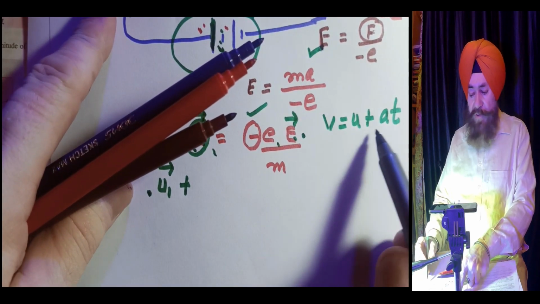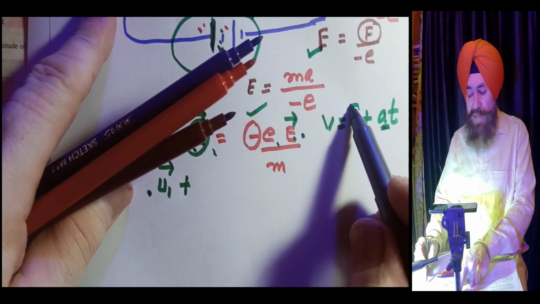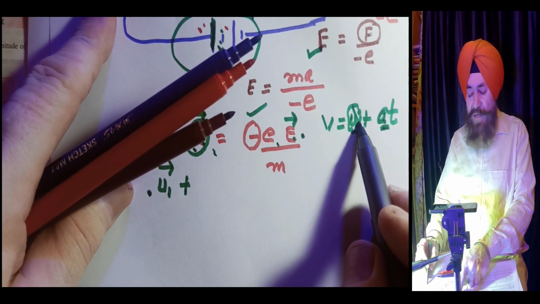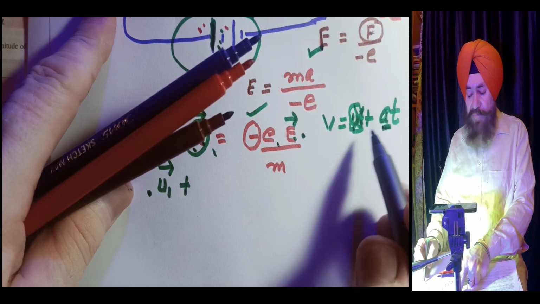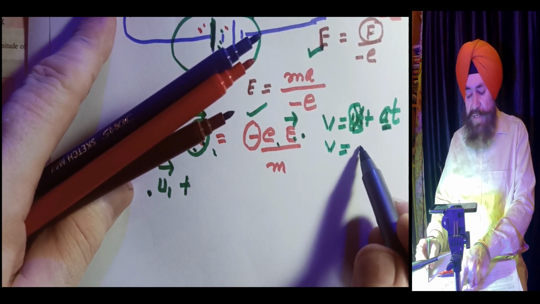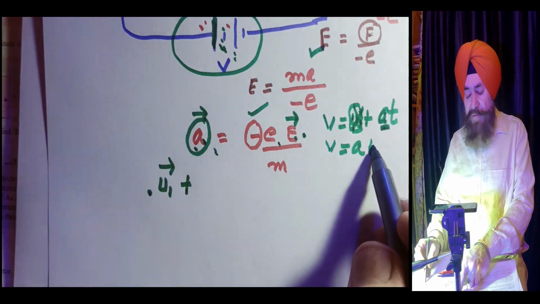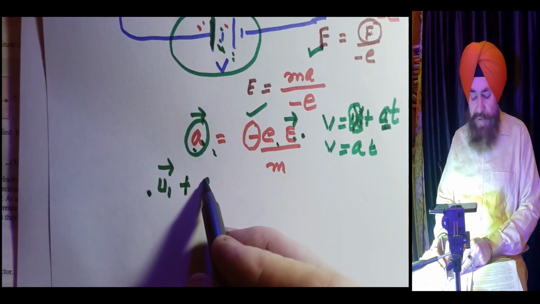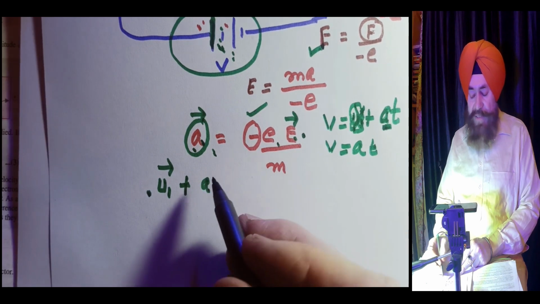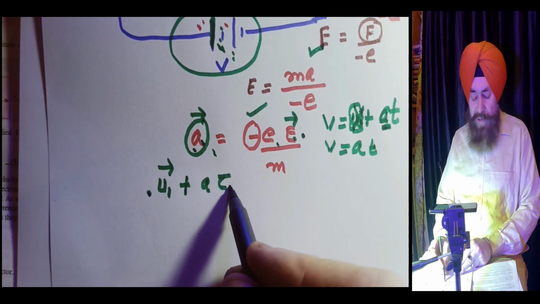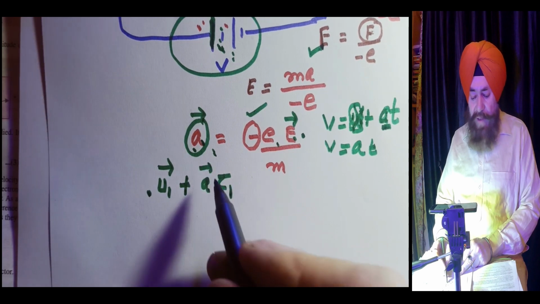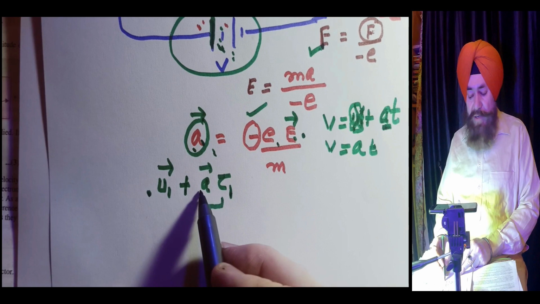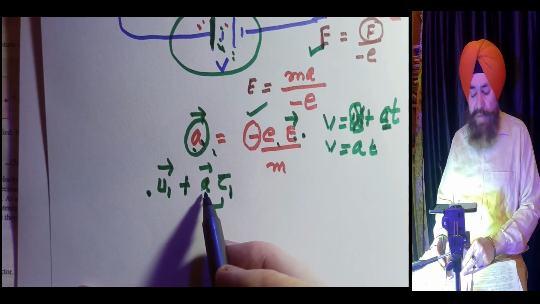Now because of acceleration there is no initial velocity. Because of acceleration, velocity is A into T. So there is one thermal velocity, and the second velocity is A into tau 1. A into tau 1 means the velocity acquired because of the acceleration by the electric field.